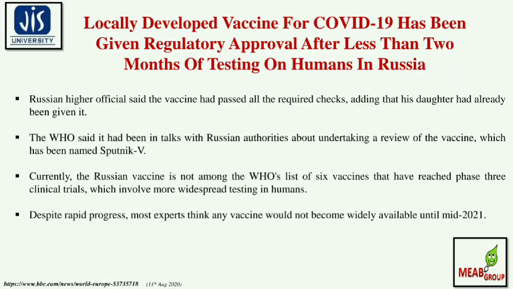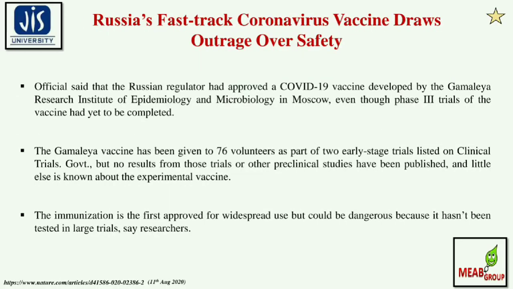Currently, the Russian vaccine is not among the WHO's list of the 6 vaccines that have reached phase 3 clinical trials, which involve more widespread testing in human beings. Despite rapid progress, most experts think any vaccine would not become widely available until mid-2021. Officials said that the Russian regulator has approved a COVID-19 vaccine developed by the Research Institute of Epidemiology and Microbiology in Moscow, even though the phase 3 trials of the vaccine had yet to be completed.